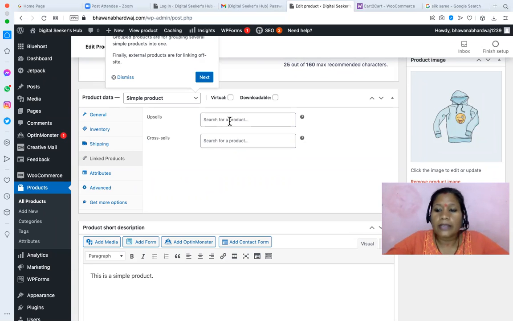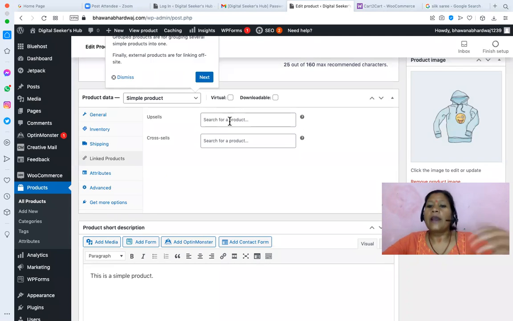Apple can upsell the next level of product. And cross sell means you have the same product, but varieties are also available in the same price range. You are recommending more products. Okay, so in the case of a sari, the jewelry or the matching handbag will be the cross sell.